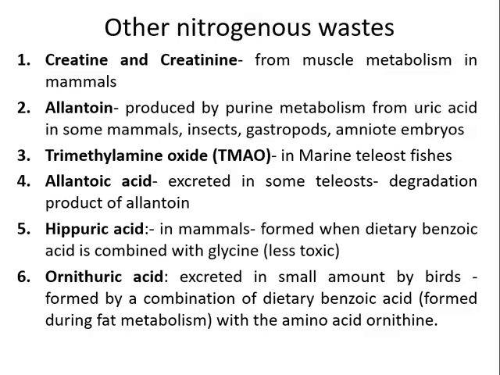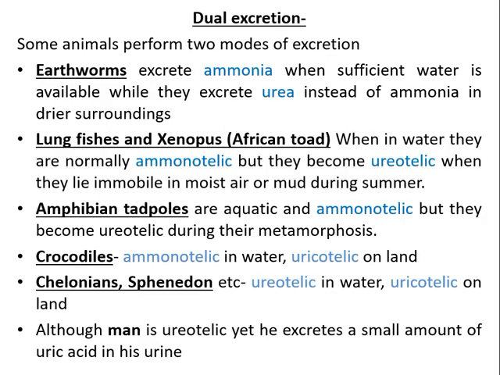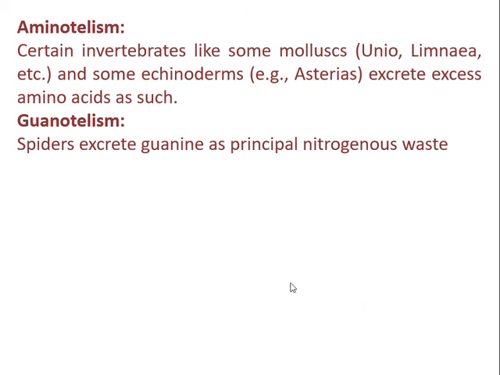Now, with this we have come to the three types of excretion, that is ammonotelism, ureotelism and uricotelism. Now there are some other methods of excretion also. You take the case of some mollusks like unio, limnia, and some echinoderms like starfish, that is asterias. So in such invertebrates, the excess amino acids in the body will be eliminated as such as the nitrogenous waste. That is called aminotelism.